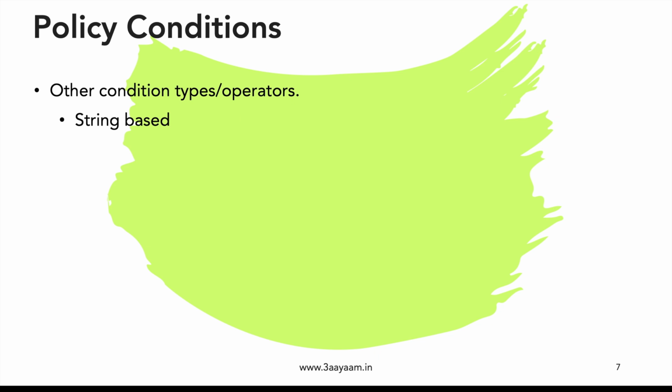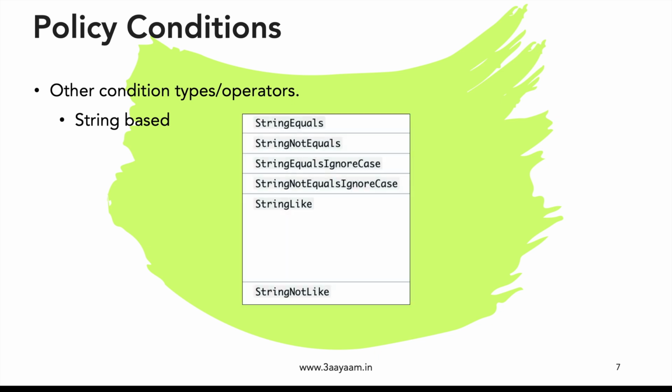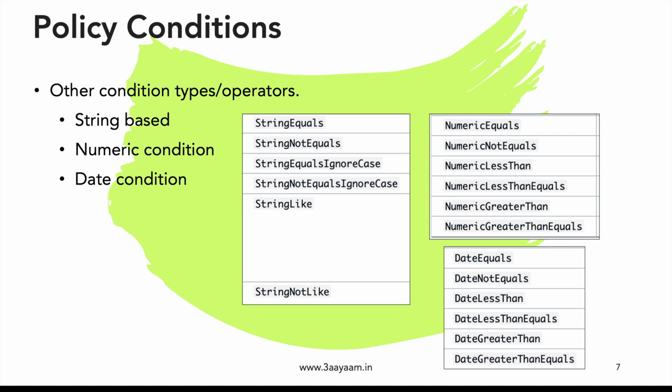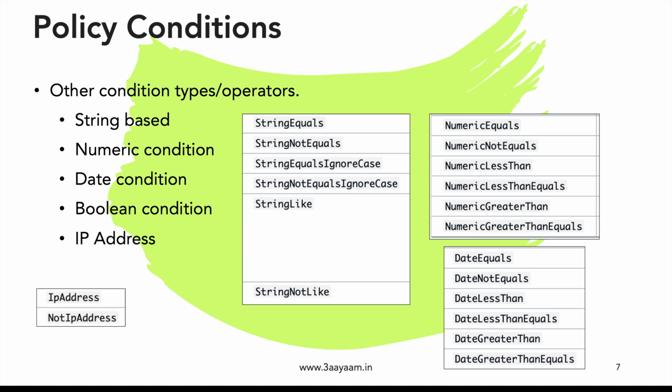We have string-based operators like this. We have StringEquals, StringNotEquals, StringEqualsIgnoreCase, StringNotEqualsIgnoreCase, StringLike, and StringNotLike. Then we can also have numeric conditions like NumericEquals, NumericNotEquals, and so forth. We have date conditions, DateEquals, DateLessThan, DateGreaterThan, etc. Then we have Boolean conditions, IpAddress that I have already shown you, IpAddress or NotIpAddress.